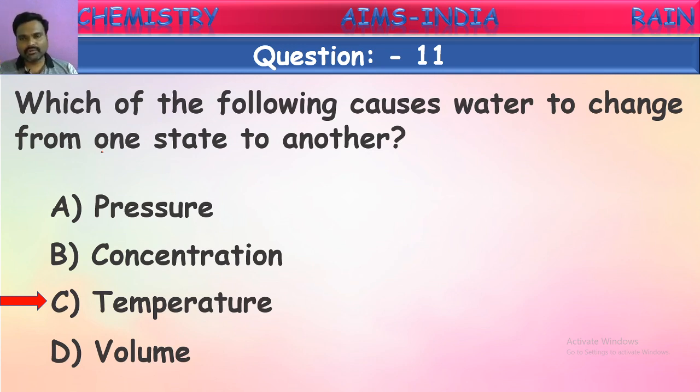Again, if you want to convert this water vapor into water, you have to change the temperature only. On cooling, it converts into liquid. Again, by cooling this liquid, we get solid water, ice. So in this way, the change in temperature is the main reason for changing of forms of water from one to another.